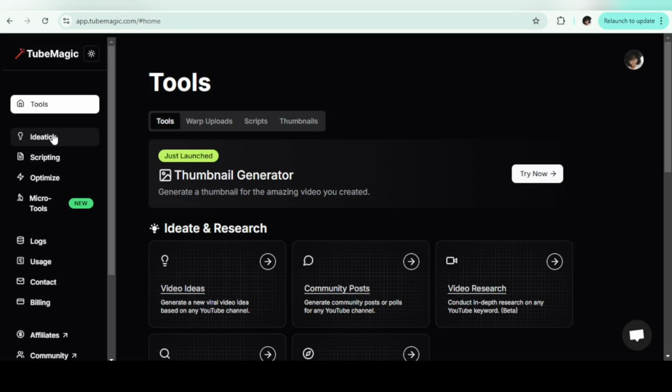Check this out. Ideation, scripting, optimization, which is basically all the things you get to do when your video will go live.